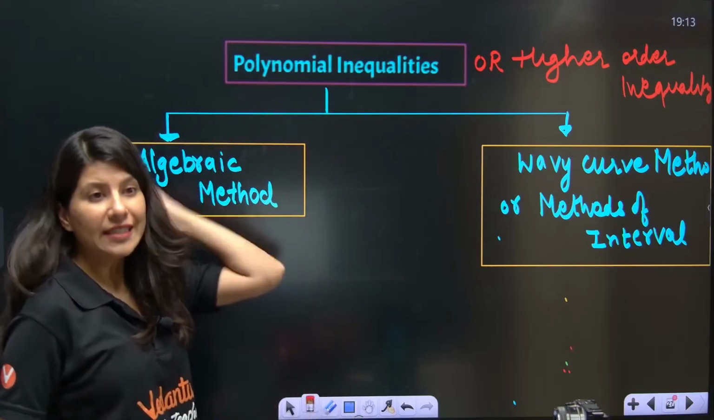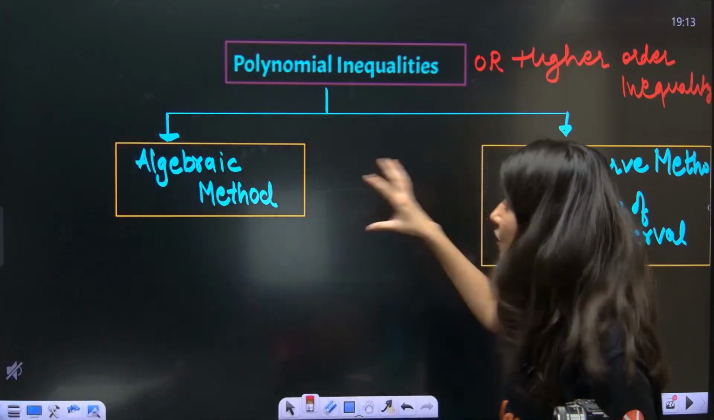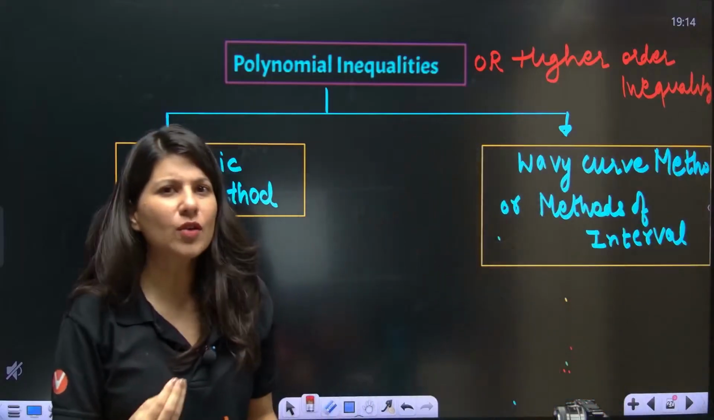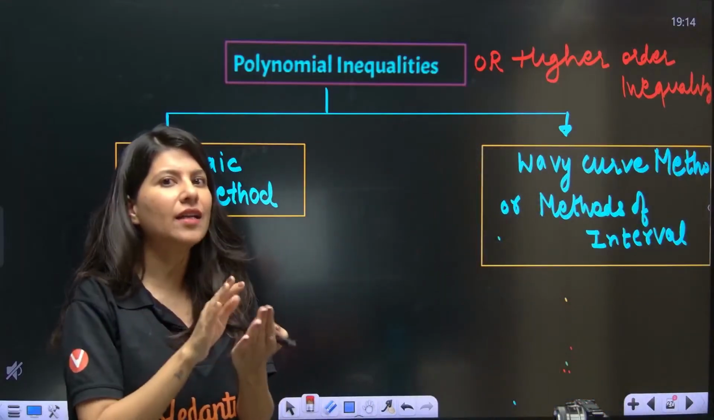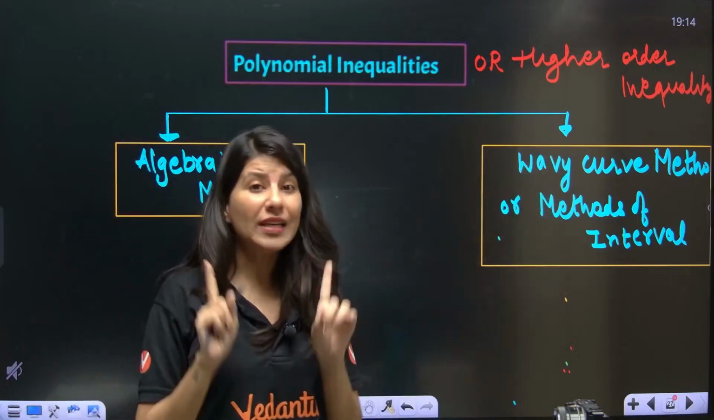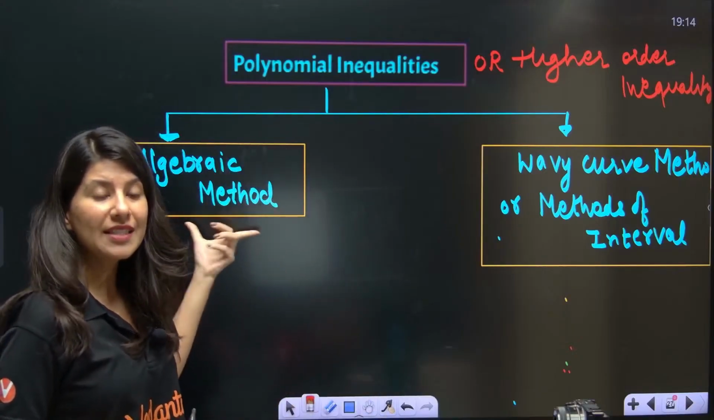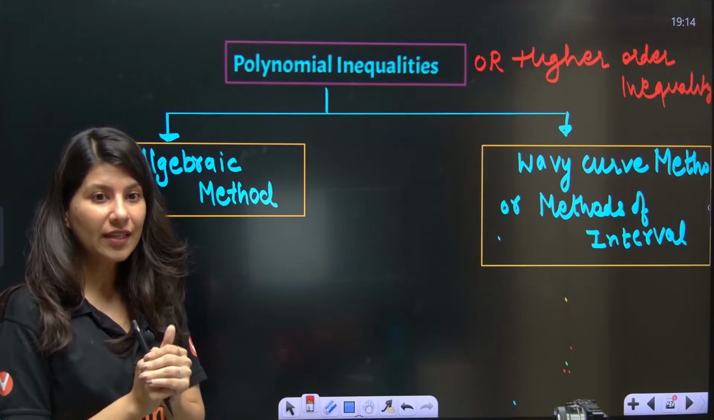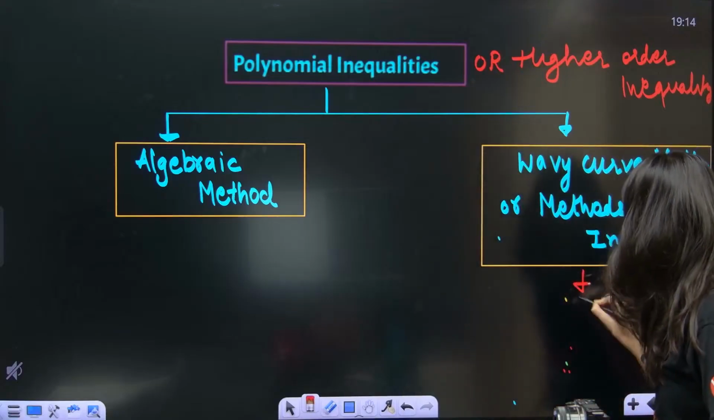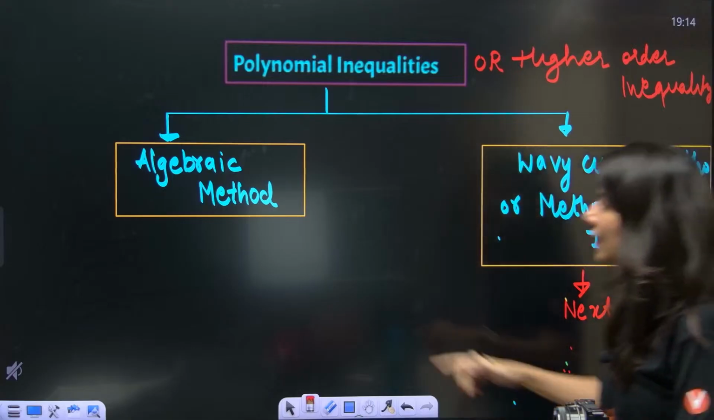Or polynomial inequalities. So there are two ways to go about it. Number one is the algebraic method. The algebraic method is something which we are going to use only to understand a concept. And the second one is the wavy curve. Only wavy curve we will use. We will not use the algebraic method, but this is to build the concept. The wavy curve method we are going to see in the next class. Not today, next class. But today we are going to learn the algebraic method.